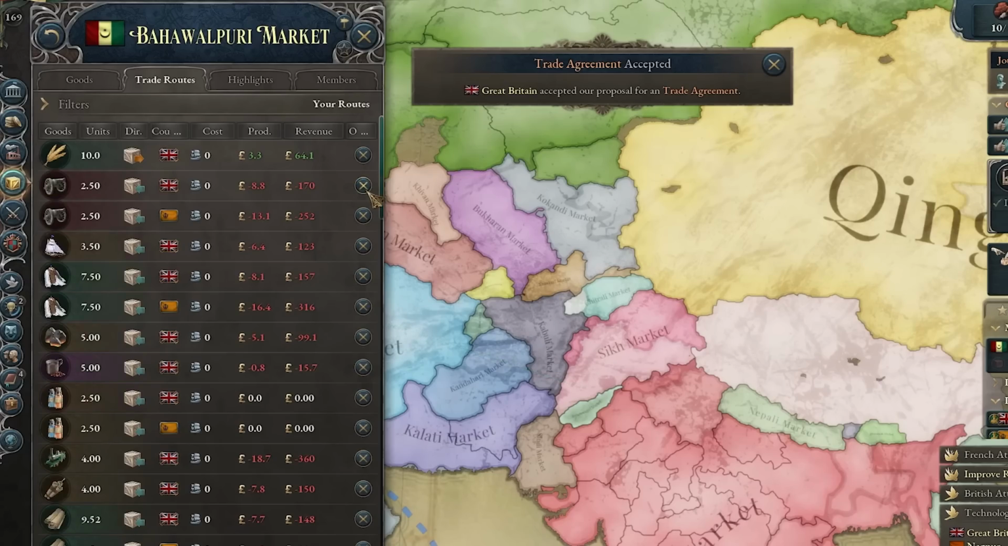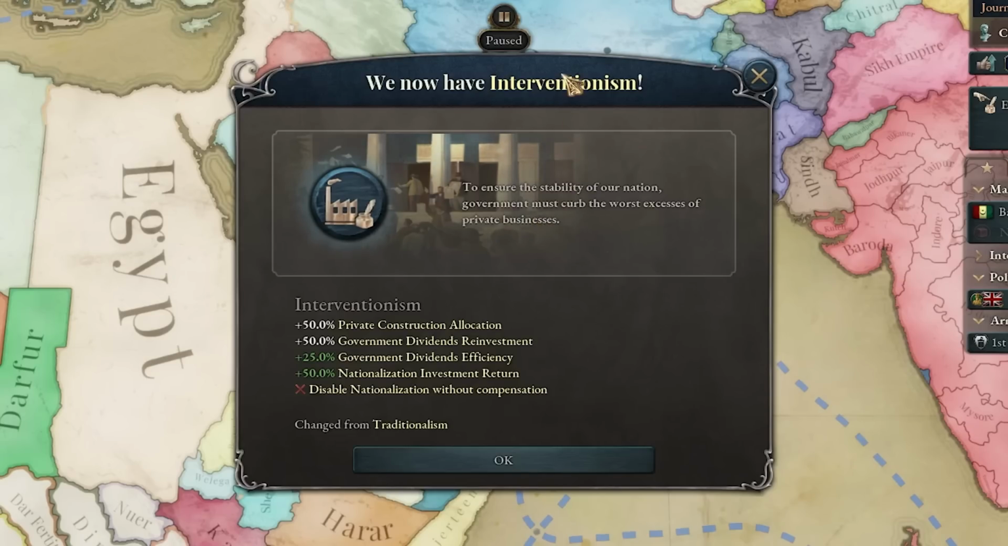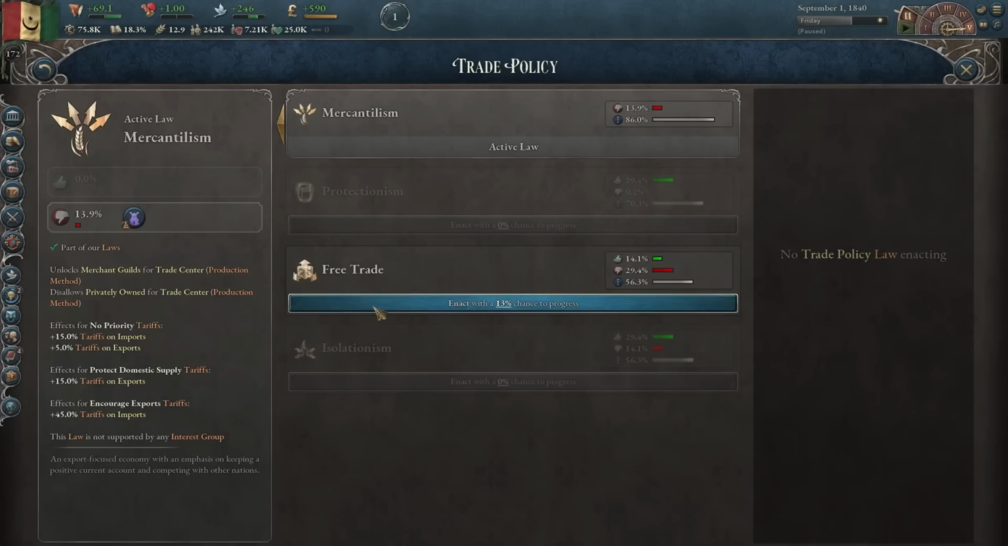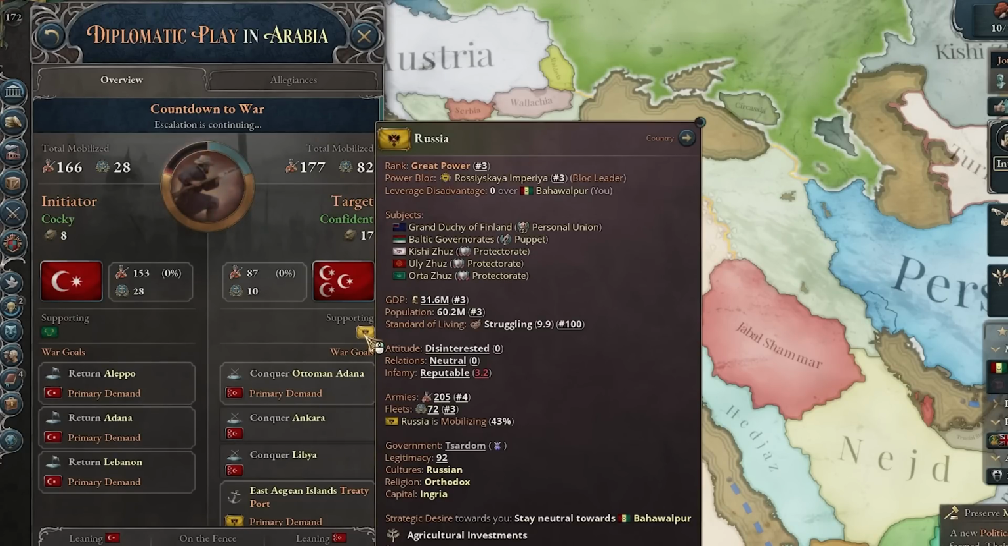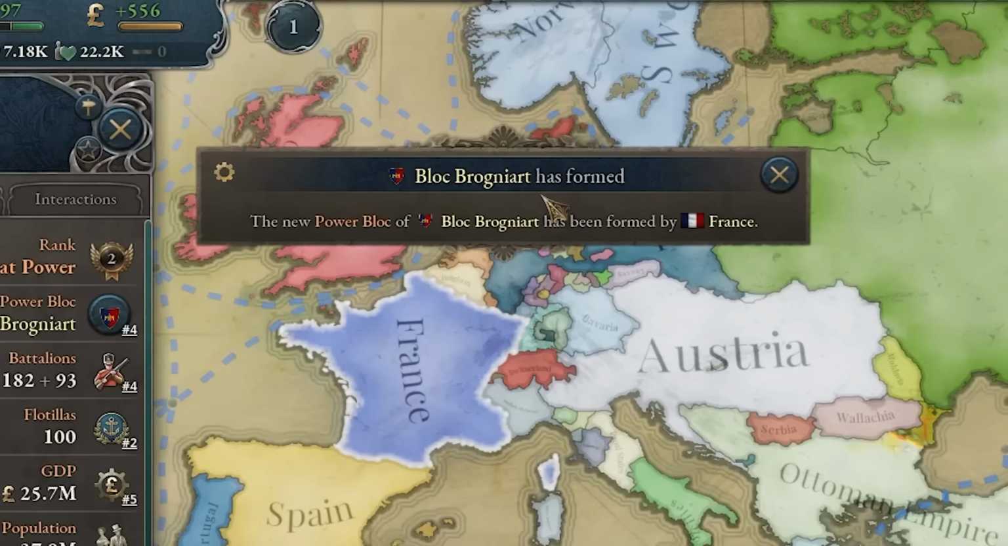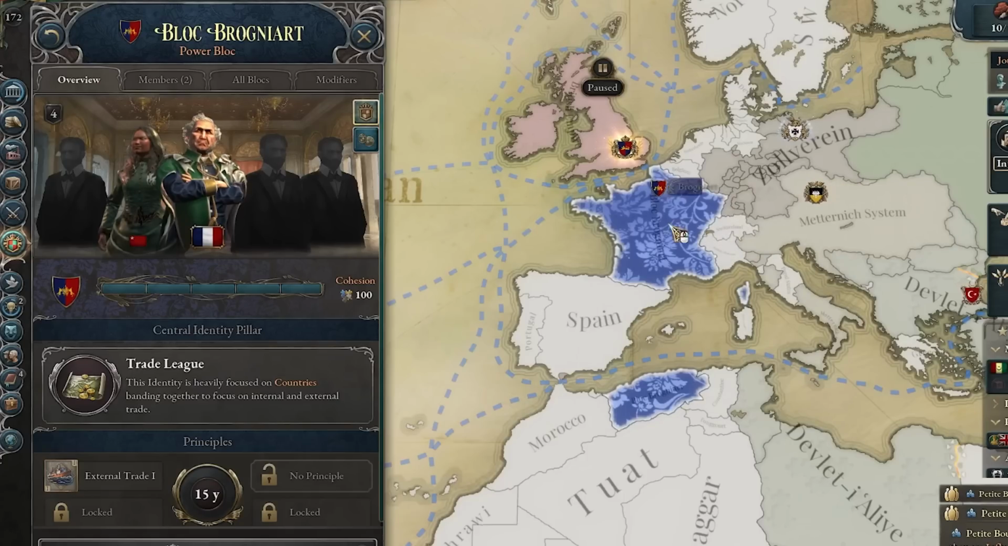And now I think I'll cancel all those trade routes I've created. Now interventionism has also been enacted, finally. Time for free trade. Oh, and also the Ottomans are going to war with Egypt. And with Russia. They are definitely losing this. Now the French just formed their own power bloc. It is a trade league.